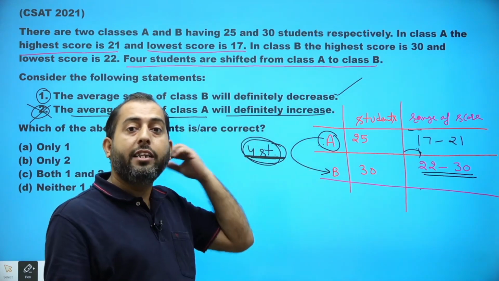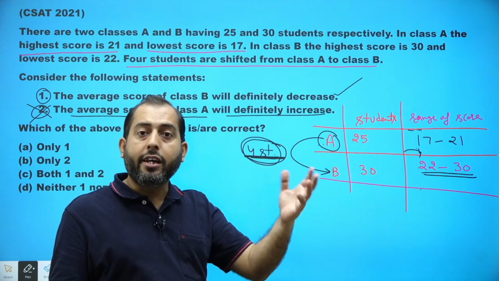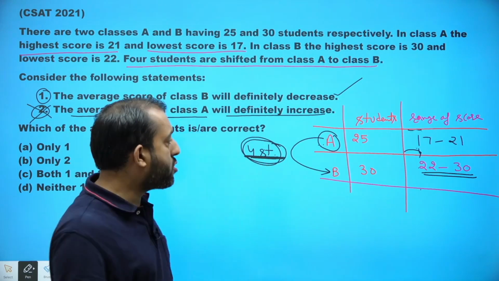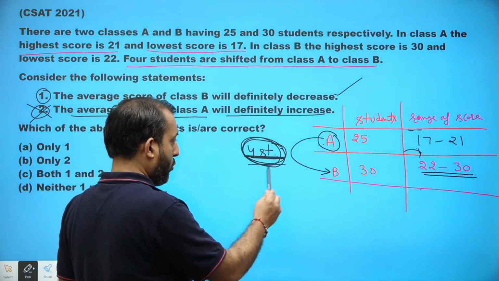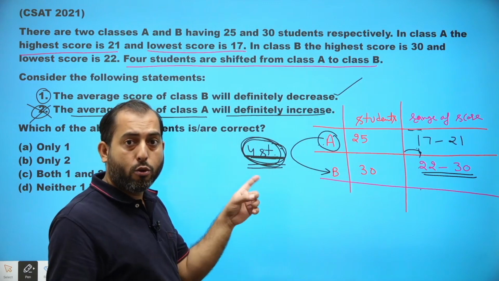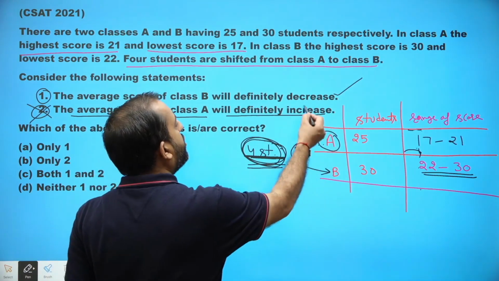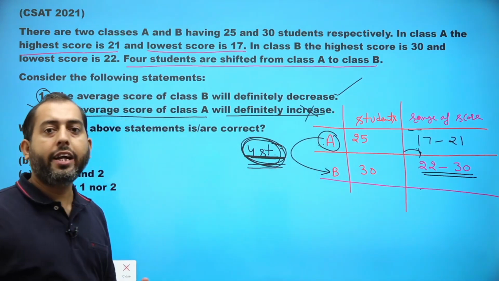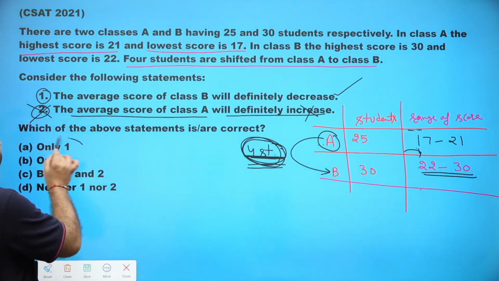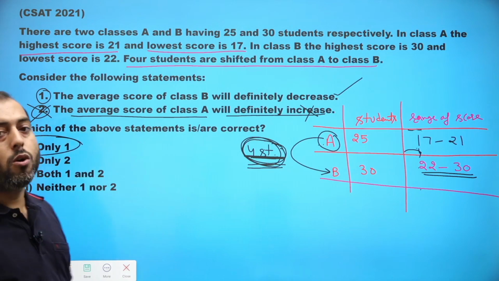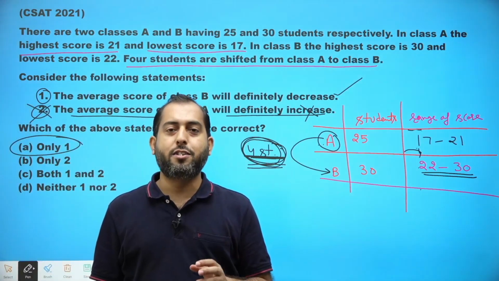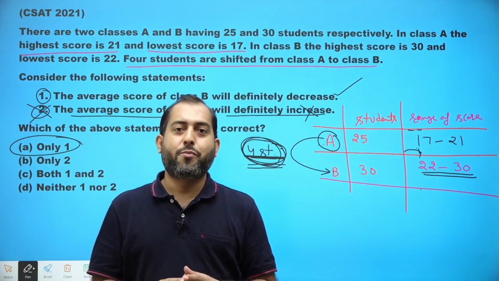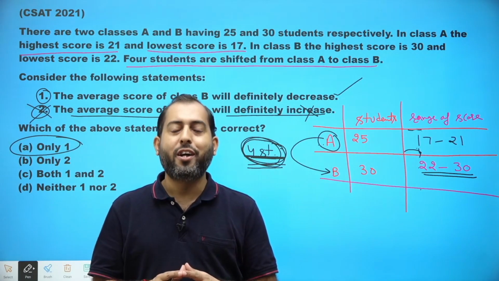So whether the average of class A will increase or decrease depends upon the scores of these four students that have been shifted, and we do not know their scores, so that is why statement 2 is not correct. So the right answer of this question is option A, that is, only one statement is correct. I hope class this is clear to you. So this is it for the video. Thank you so much.